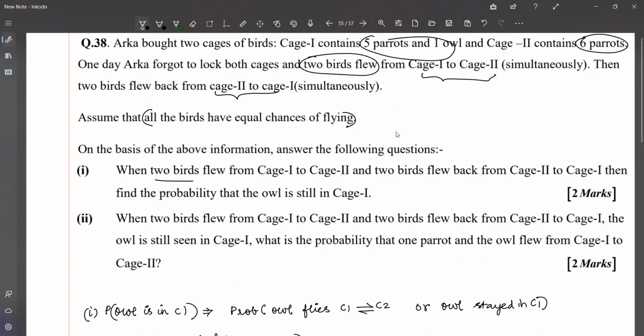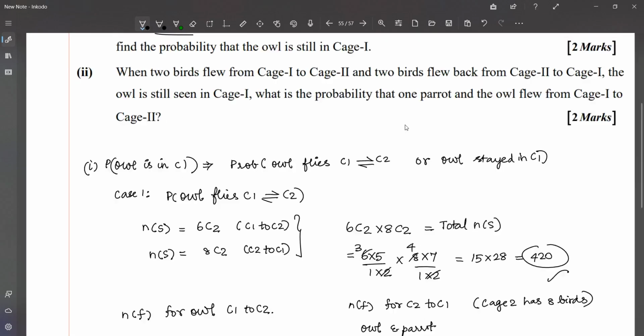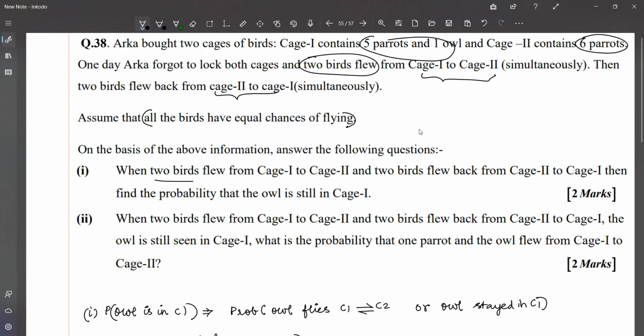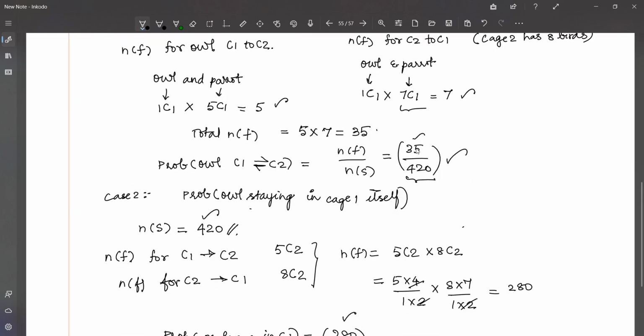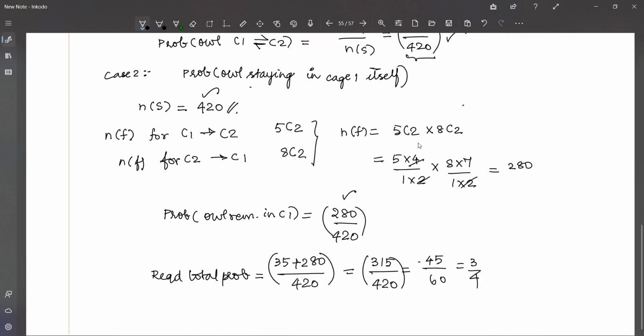Whereas the next question is a question from Bayes' theorem of probability. That's because we are handpicking one particular case, the case where the owl along with the parrot flies from cage 1 to cage 2. So we are going to ignore that particular case where it stays in cage 1 itself. So this question should be solved in this way. The probability of owl flying from cage 1 to cage 2